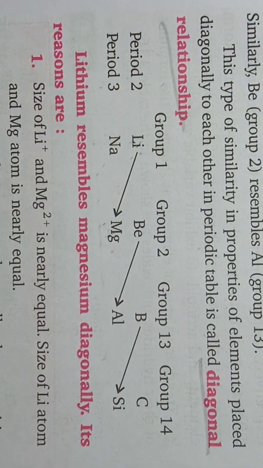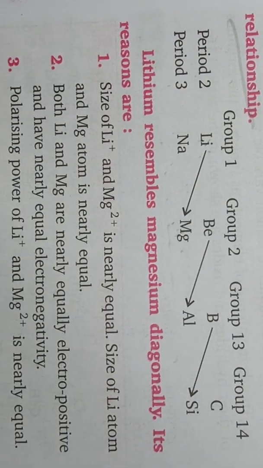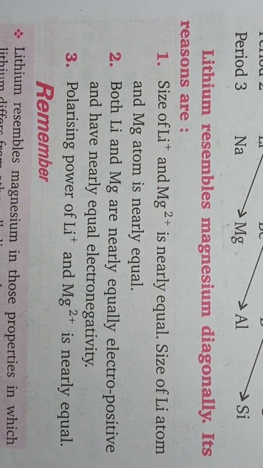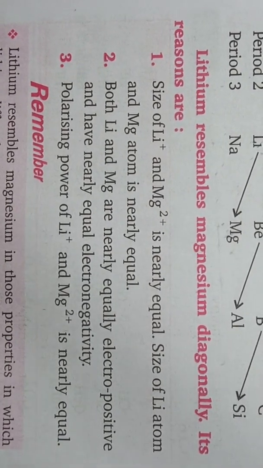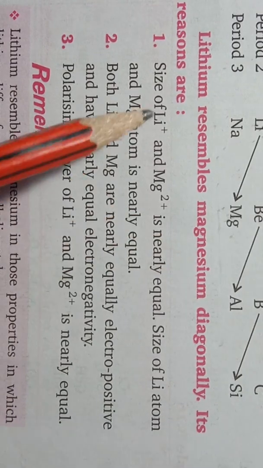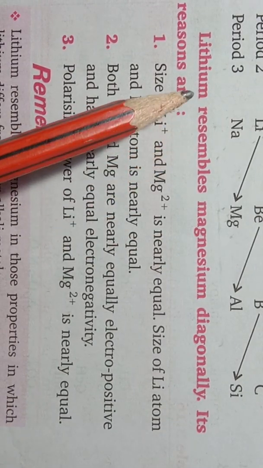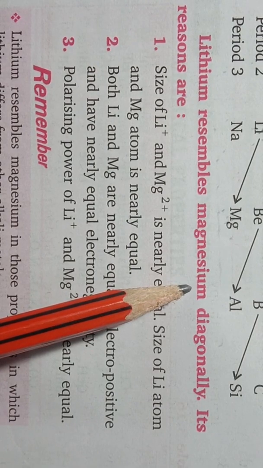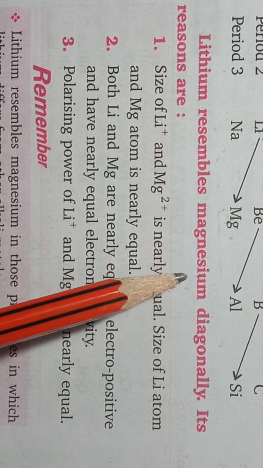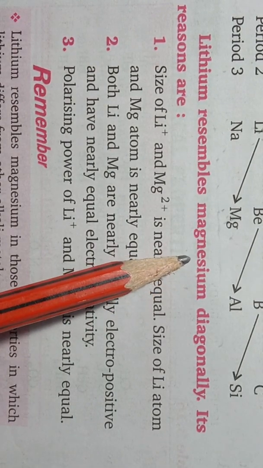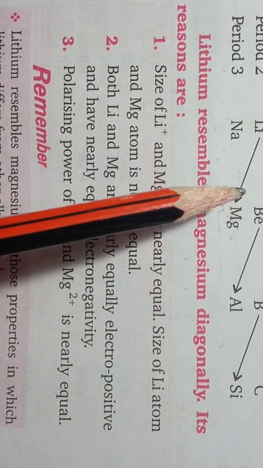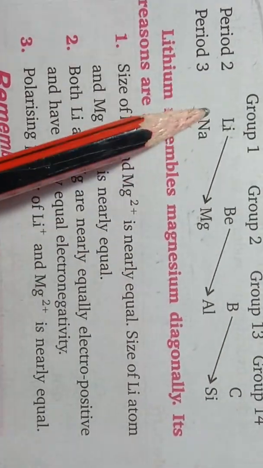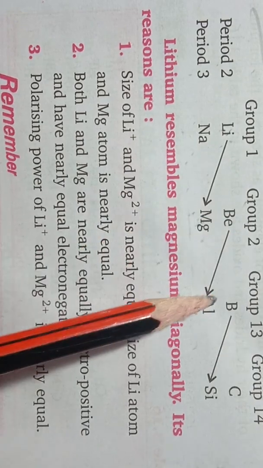Okay students, so what is the reason for this diagonal relationship? It is explained with the help of an example of lithium and magnesium. And we can give similar reasons for the other atoms which show diagonal relationship.